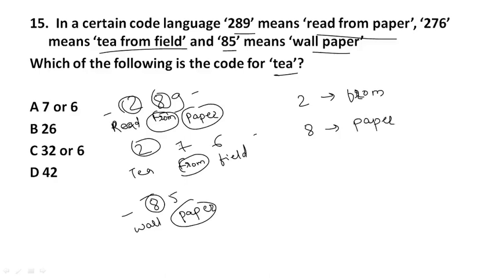But here what do we have to find? T. T is for here 7 and 6. Here T and field. So we don't know exactly whether T goes for 7 or 6. So here either option will be correct, 7 or 6. That is option number 1.